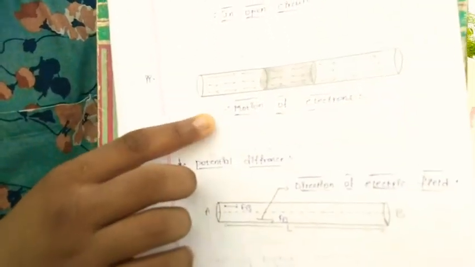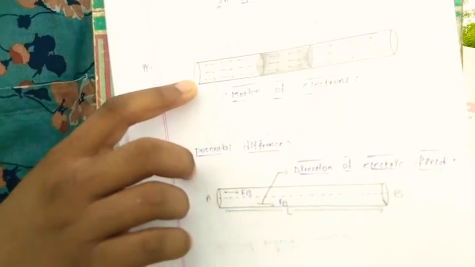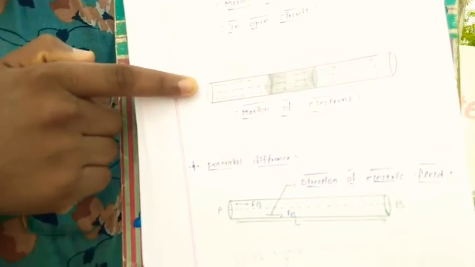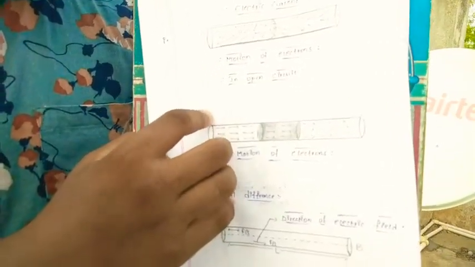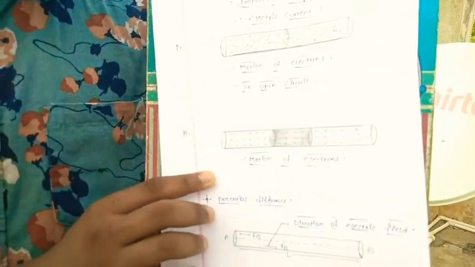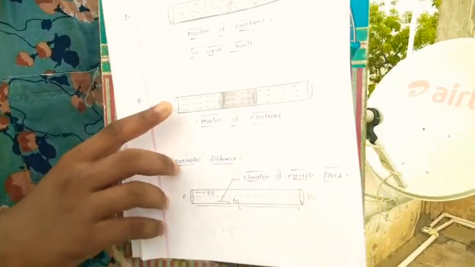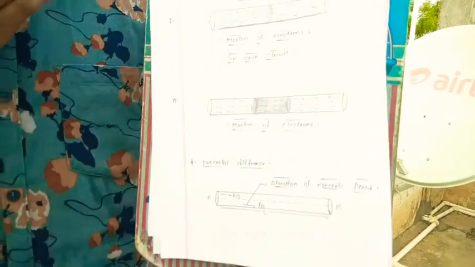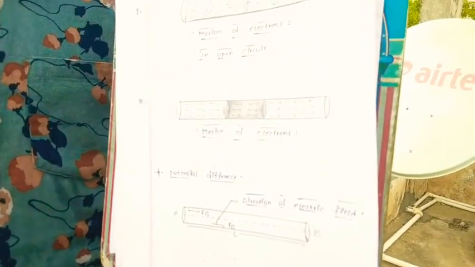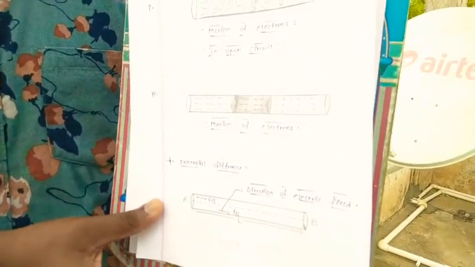This is a closed circuit. Here the electrons are moving in a certain direction, from positive terminal to negative terminal. So here we conclude that when energy is present at the ends of the conductor, the electrons move in a certain direction.